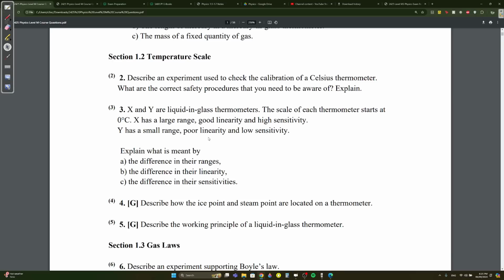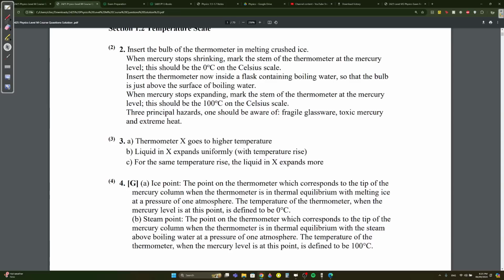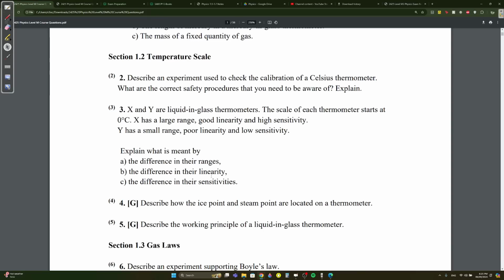How about linearity? Okay, if it has poor linearity, that means it's not precise. Liquid in X expands uniformly. Okay, linearity means it expands in a uniform way. For example, some liquids can expand unevenly. Let's just imagine it. If it expands linearly, that means it expands straight like this, continues straight. If it doesn't expand linearly, it's gonna expand like this. We don't want this. So if X has a better linearity than Y, that means X expands uniformly.